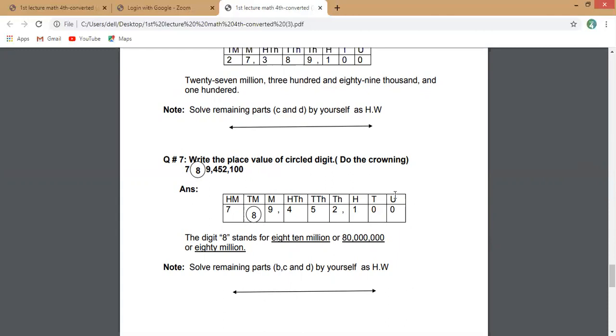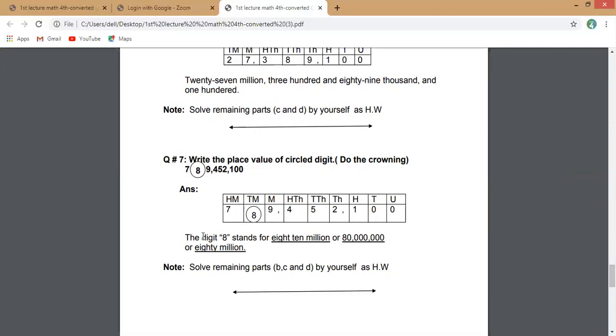Start writing from the unit place. Unit, tens, 100, 1,000, 10,000, 100,000, million, 10 million, 100 million. Okay, now you put your numbers accordingly. Start from the right hand side: 0, 0, 1, comma, 2, 5, 4, comma, 9, 8, 7. And you observe your circled digit 8 is in the 10 million place. So the place value of the circled digit is 10 million.